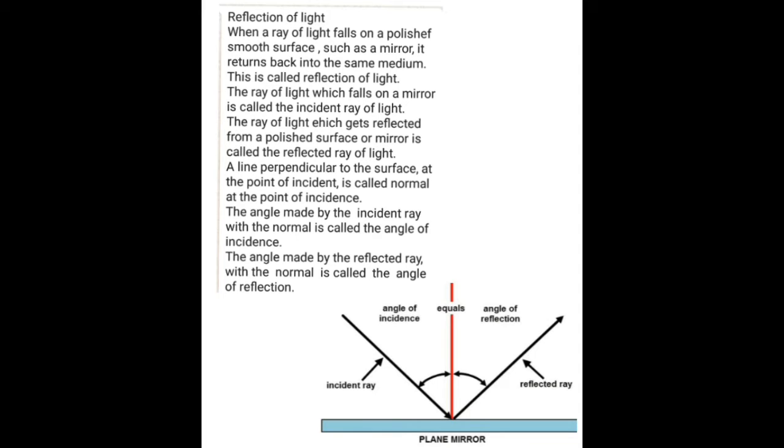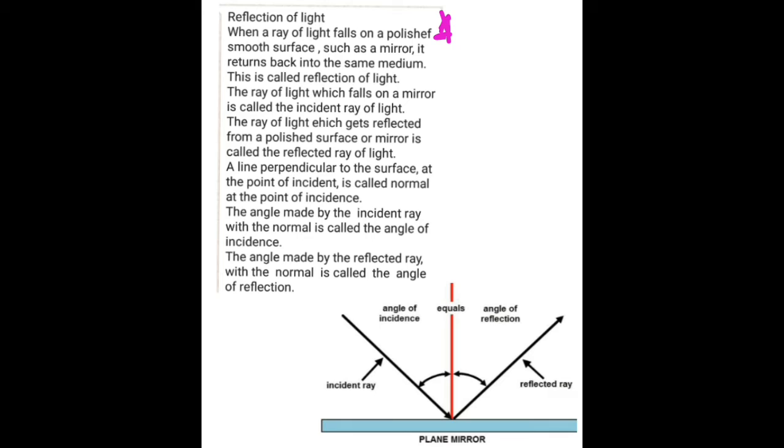Reflection of light. When a ray of light falls on a polished smooth surface such as a mirror, it returns back into the same medium. This is called a reflection of light.